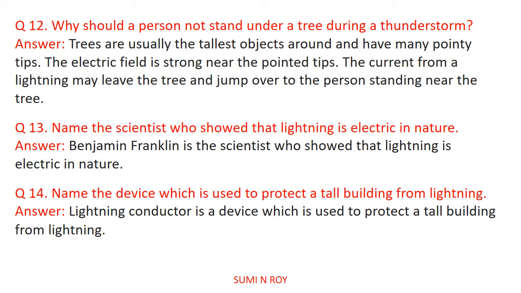If however a person is in a forest, he should take shelter under a short tree because a short tree is less likely to be hit by lightning. On the other hand, a tall tree, being nearer to the thunder clouds, is more likely to be hit by lightning. Trees are usually the tallest object around and have many pointed tips, so the electric field is strong near the pointed tips. The current from a lightning may leave the tree and jump over the person standing near the tree. Because of that only, it is told not to stand under a tree during a thunderstorm.